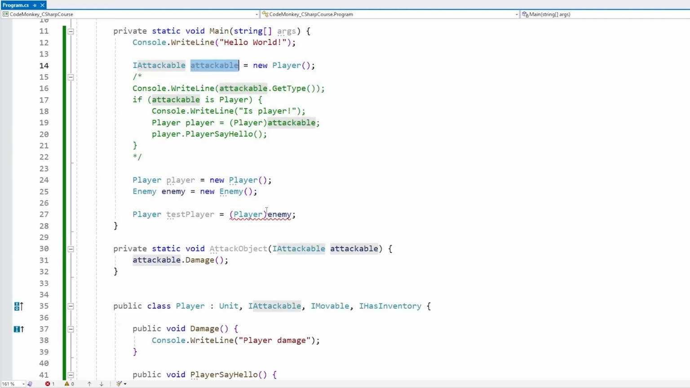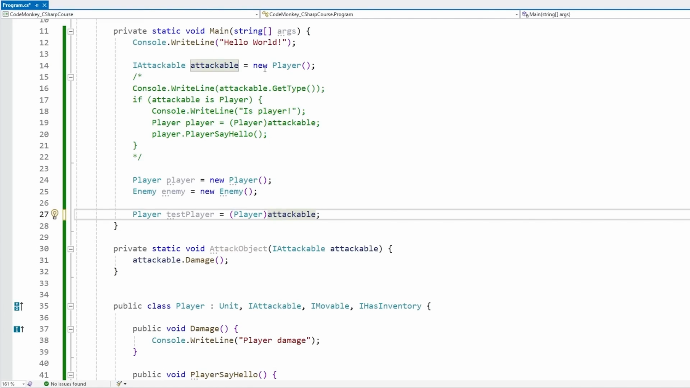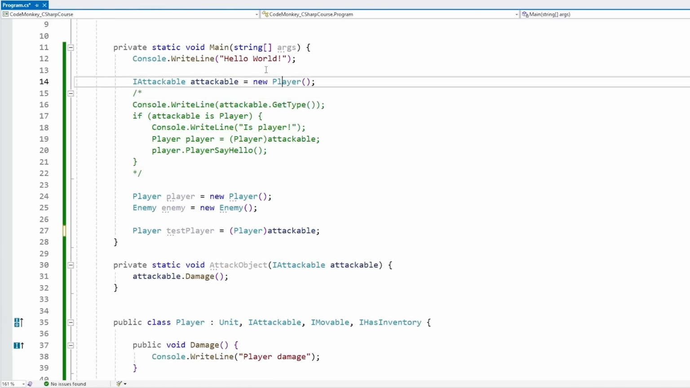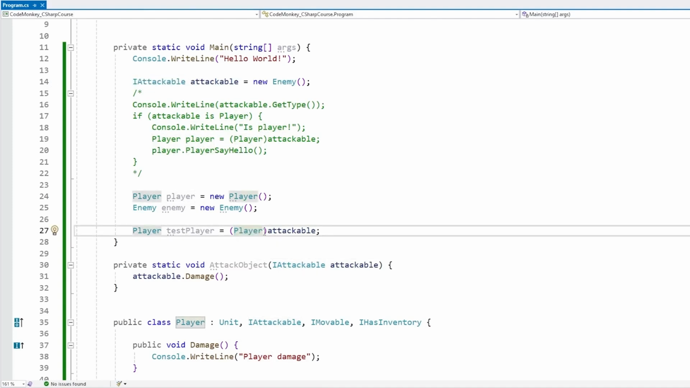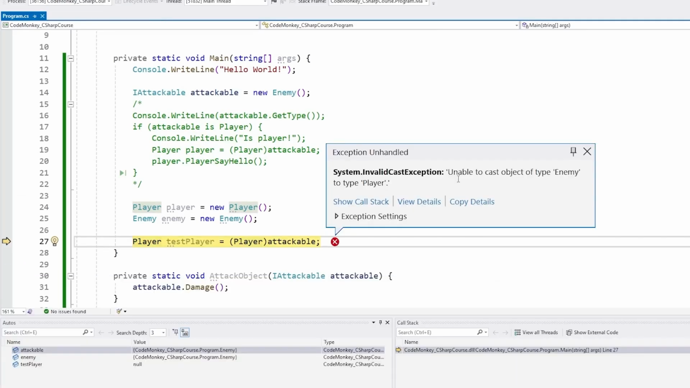However, we can try forcing something that won't work, so let's put it in iAttackable, and up here on this attackable, let's make it of new enemy. So this one is an enemy, meaning this one will not work, but now we don't have a compiler error because technically iAttackable might be convertible into a player. It might or might not be. And if we test this, and yep, if we try to cast something that does not work, we're going to have this error, unable to cast of type enemy into player.